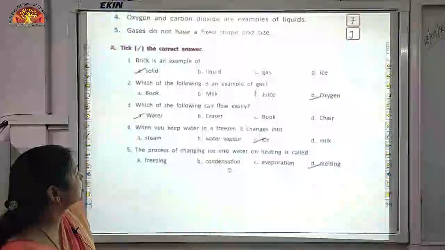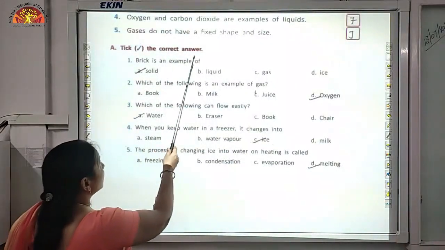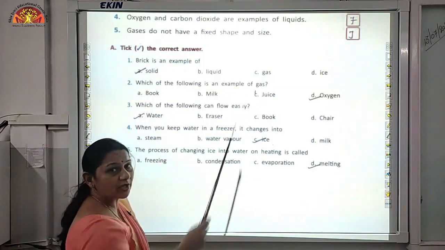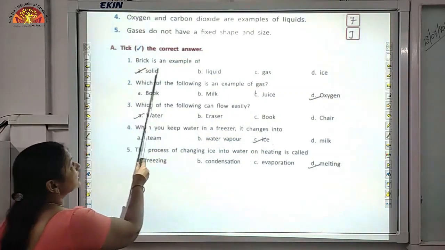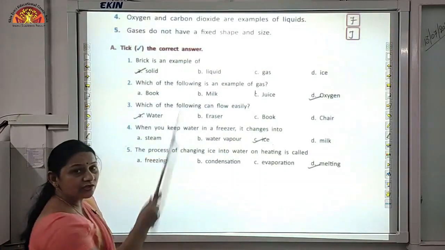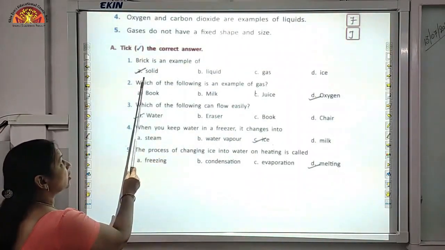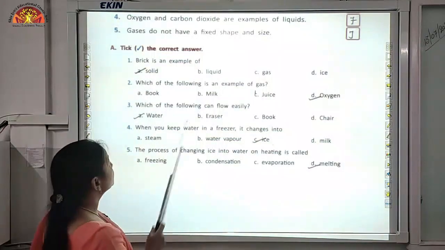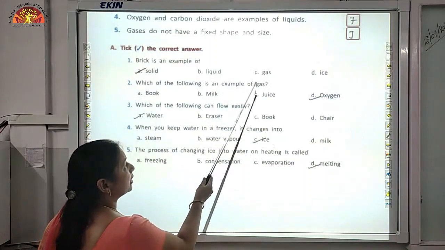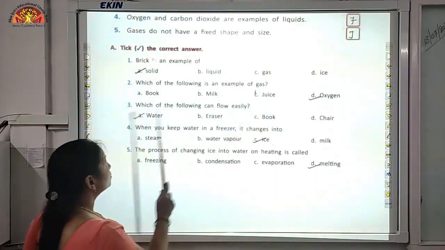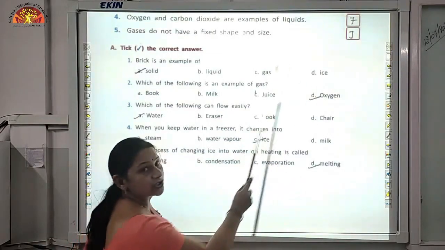Then we have the next question, which is given in the back exercise of the book. Tick the correct answer. You are given 4 options, you have to choose the correct one and tick that. First one, brick is an example of. Yes, children, brick is a solid. So, it is an example of solid. We are going to tick A option, solid. Second one, which of the following is an example of gas? Out of these, book, milk, juice and oxygen.